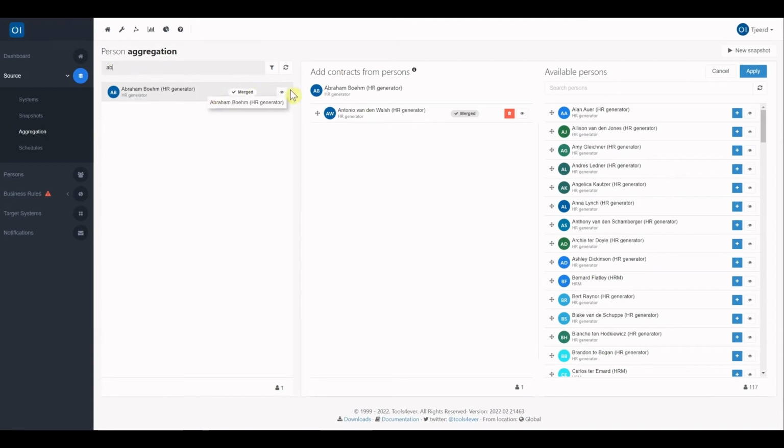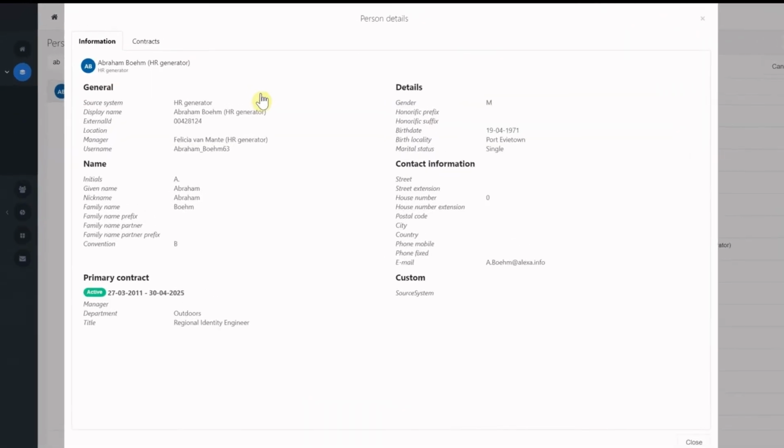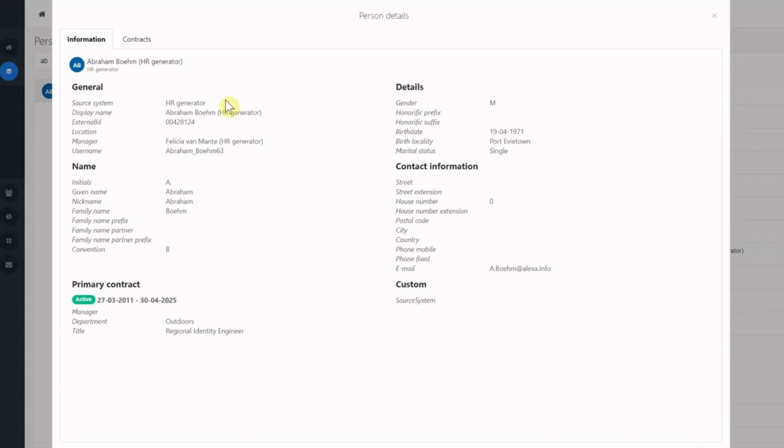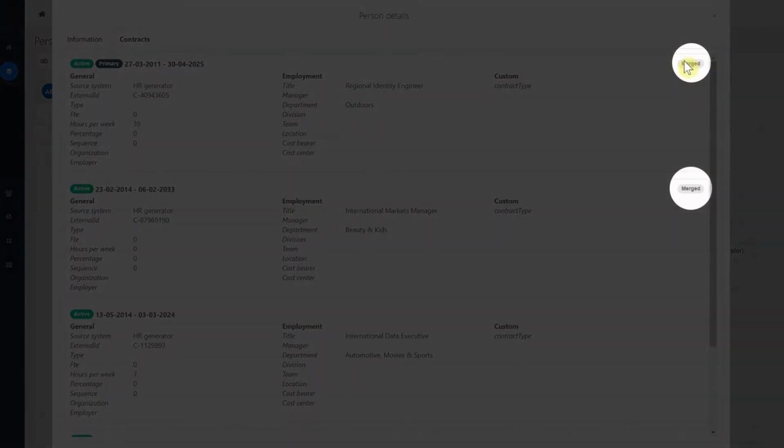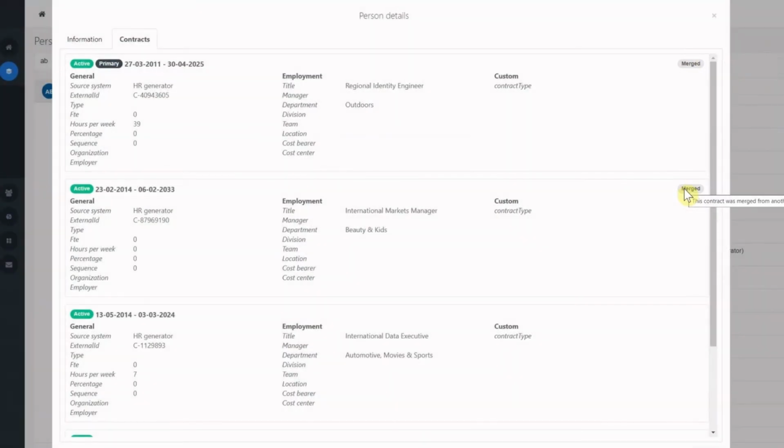When we open up the details, the first thing we see is that the manager has been changed, which is because of a hierarchy system coming from the source system we used. This happened because of the merge of the contracts. In the contract information, you can see that we have the merged contracts. Those are merged from the other person, and we have the current contracts. You can also see that the new primary is based on a merged contract which is related to another manager, so that's the reason why the manager has been changed.